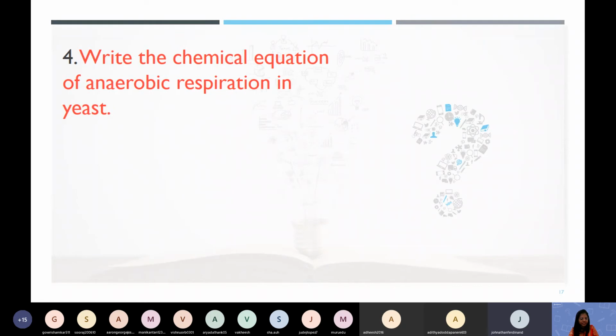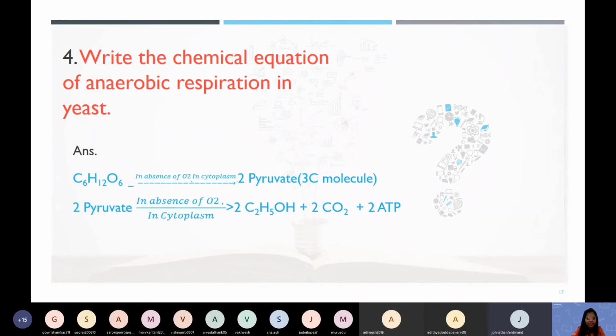Then the second step starts, which is called alcoholic fermentation. What happens to the 2 pyruvate? It breaks down and forms ethanol, C2H5OH.